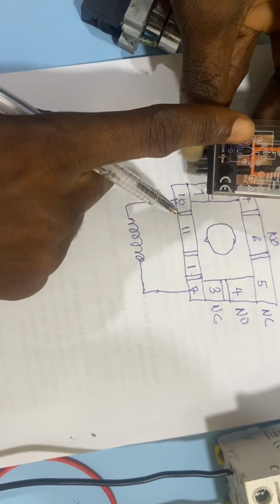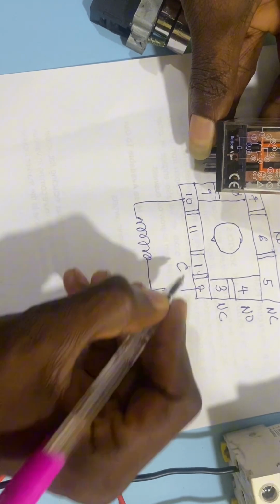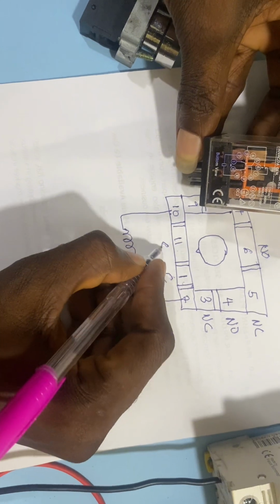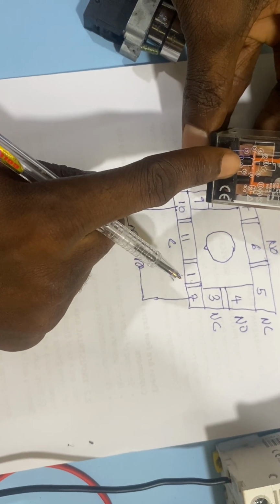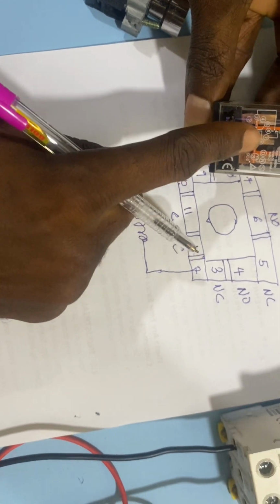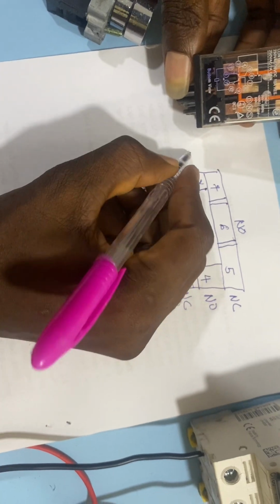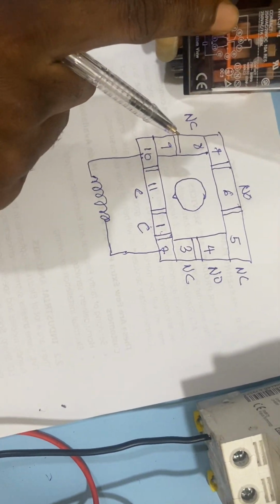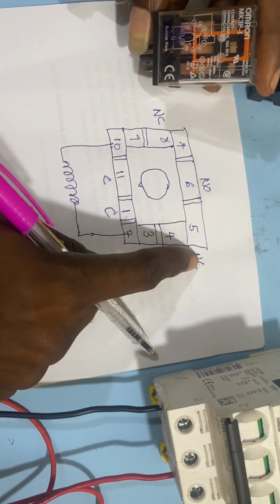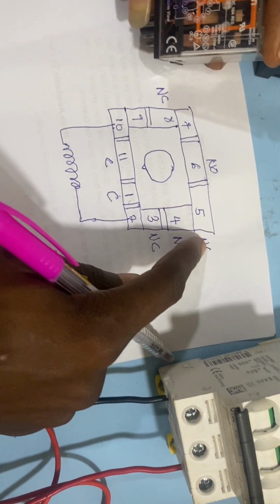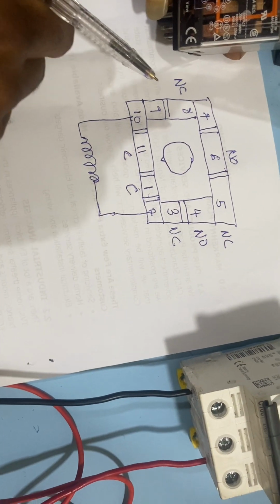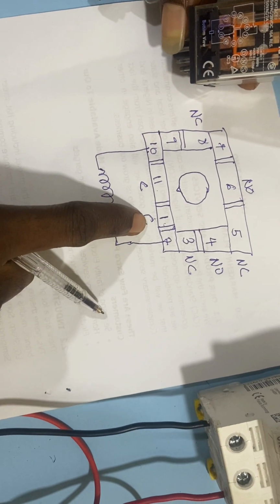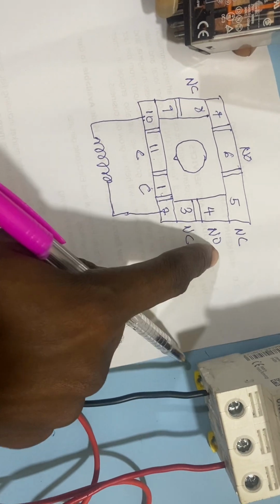All right, so 1 is common. 11 is common. So 8 is normally closed. 5 is normally closed. 3 is normally closed. We have 1 common and 4 normally open.